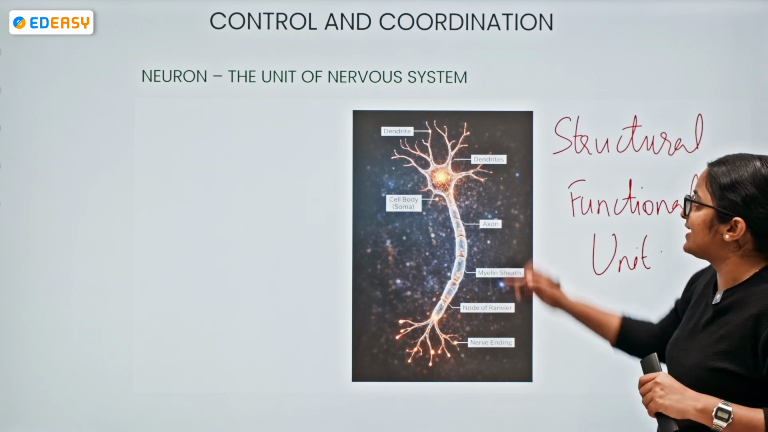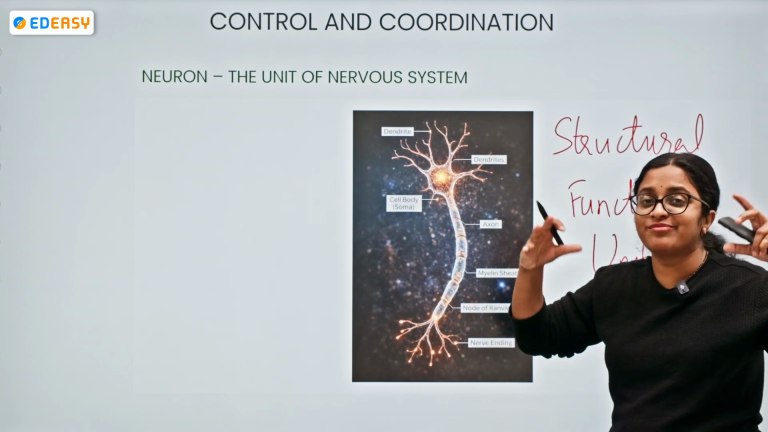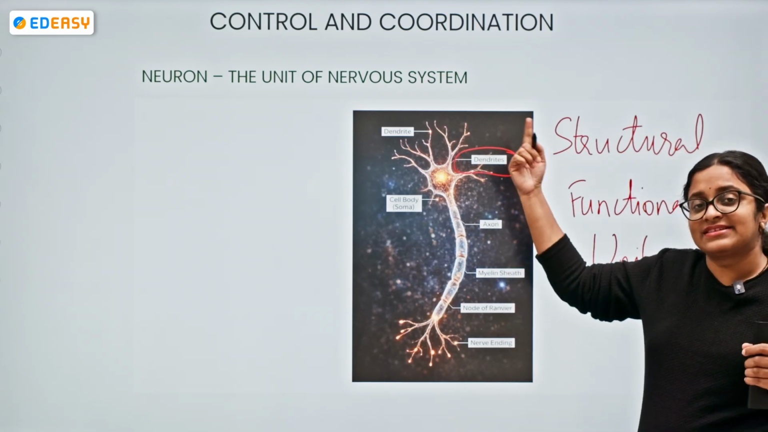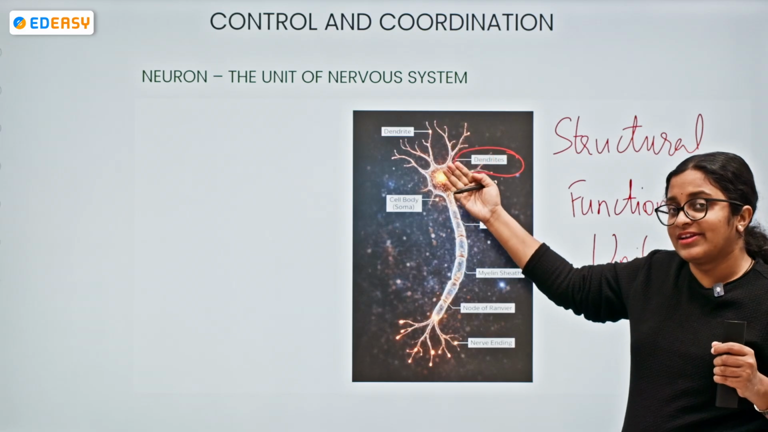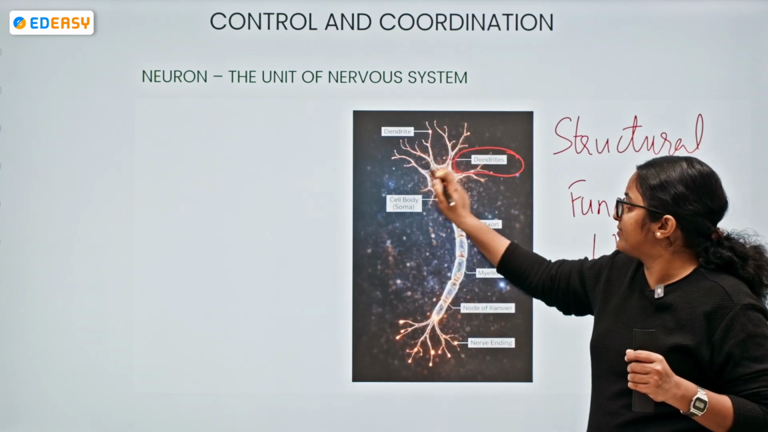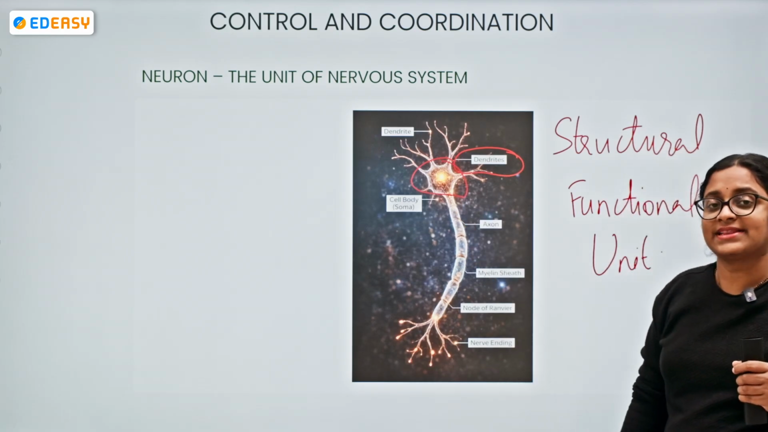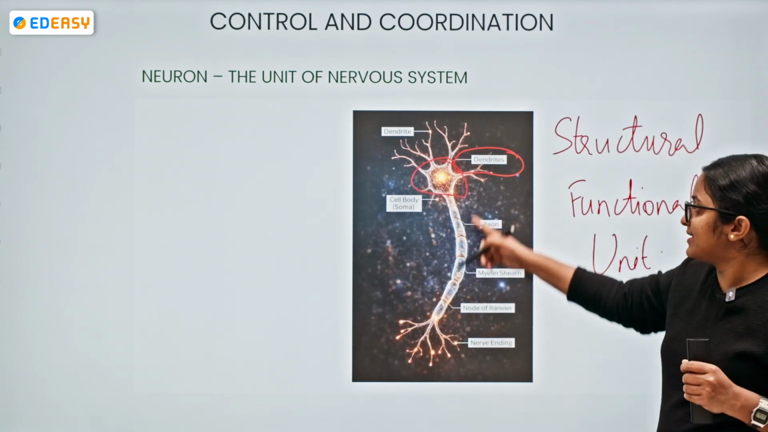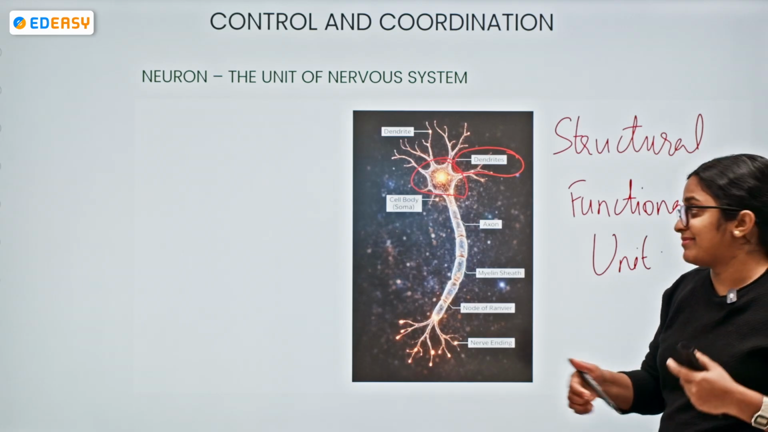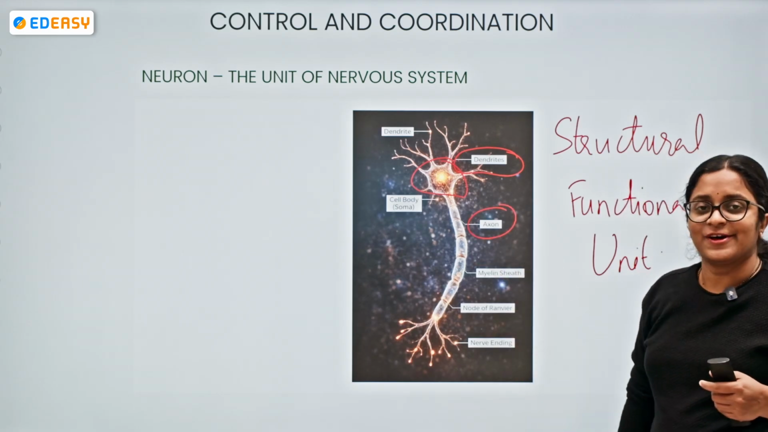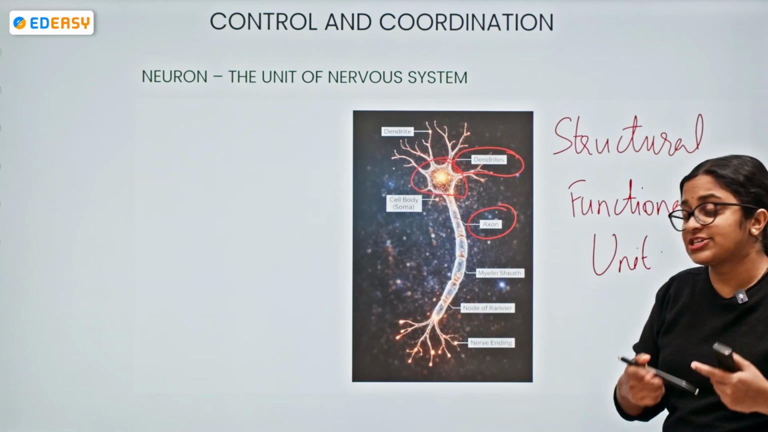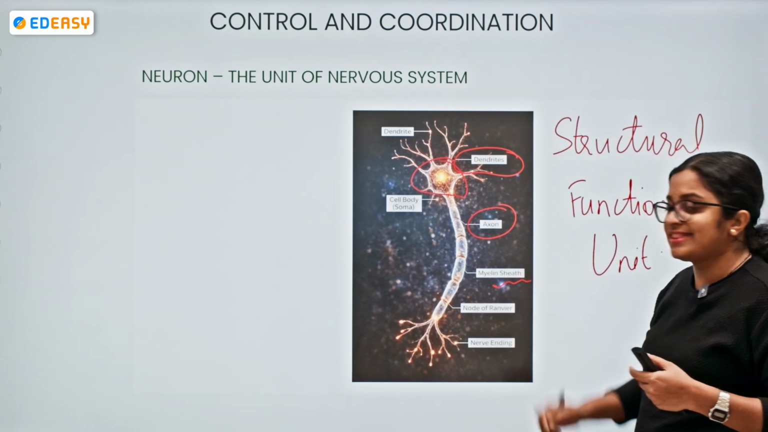What does it comprise of? It comprises some short branching structures, the dendrites. So nerve impulse from the other neuron will be entering this neuron through these dendrites only. Next, this is the cell body, otherwise called soma. From the cell body, a long cylindrical region is there, that is nothing but the axon. Around the axon, we could see a sheet-like structure called myelin sheath.